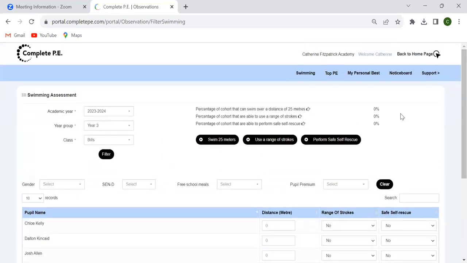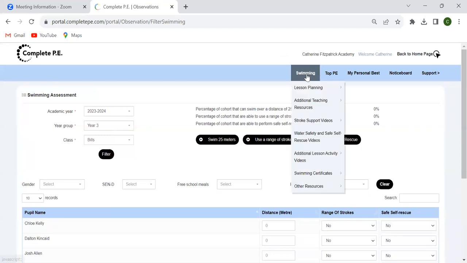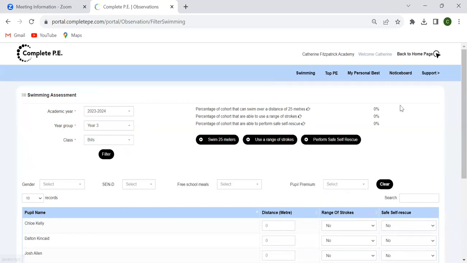So the three things that we're really focusing on within swimming, and we can be very, very detailed in our swimming assessment using additional tools. We have the full Swim England resource available on Complete PE, which can be accessed for free through the swimming tab that's always in that toolbar across the top of the home page. If you haven't got access to these, just get in touch and we can get these switched on for you.